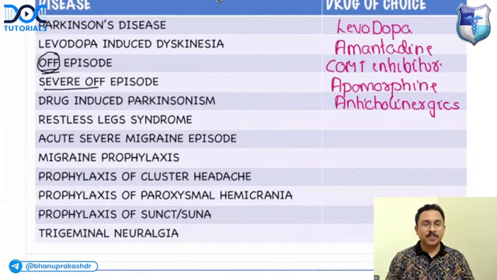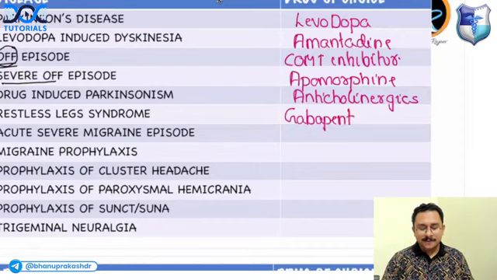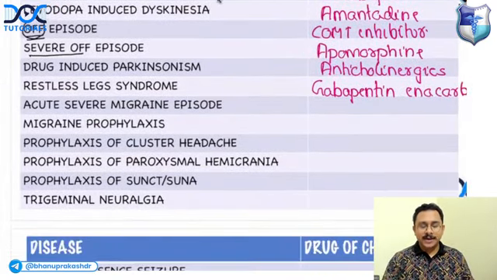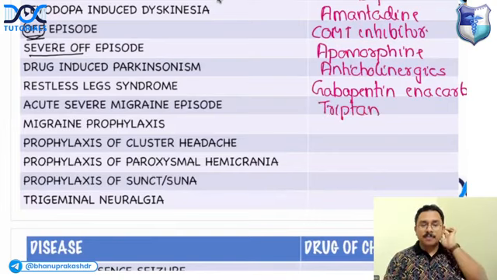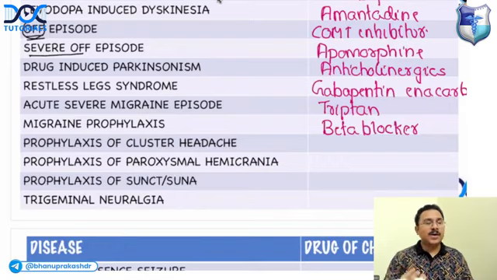Then restless leg syndrome. Here you have to be careful. Some years back, we used to give ropinirole and pramipexole. Even now, we can give ropinirole and pramipexole, but the drug of choice now is gabapentin enacarbil, a prodrug of gabapentin. Acute severe migraine episode, drug of choice is triptan. Drug of choice for migraine prophylaxis is a beta blocker like propranolol. But if the patient has asthma, you cannot give a beta blocker.